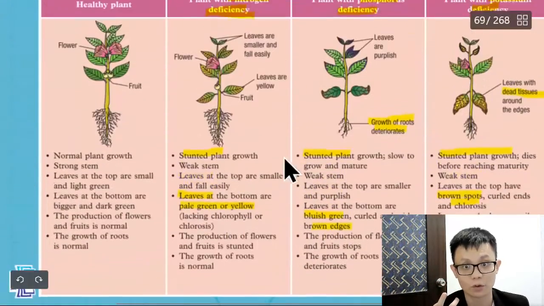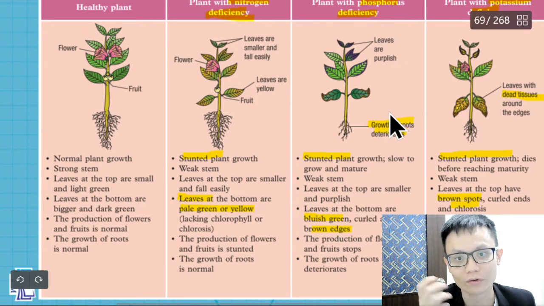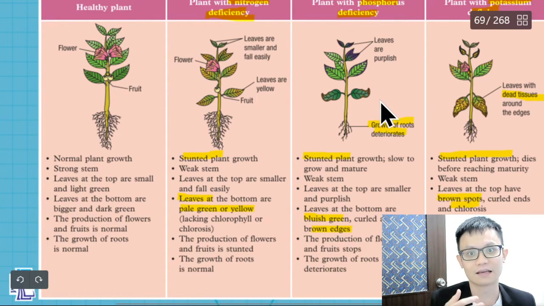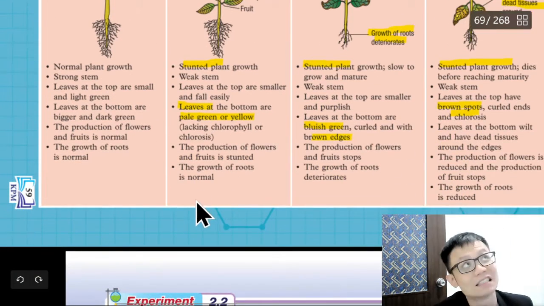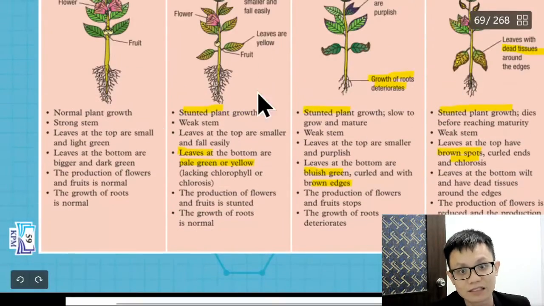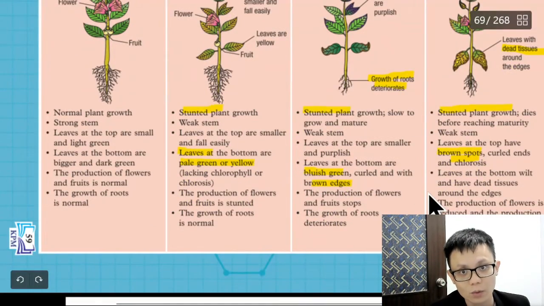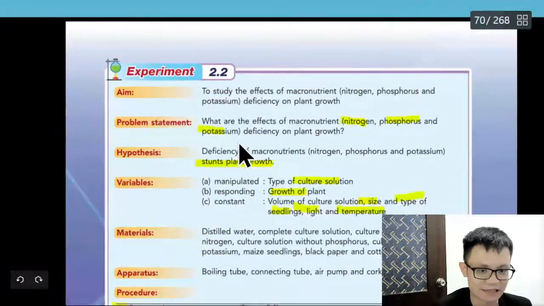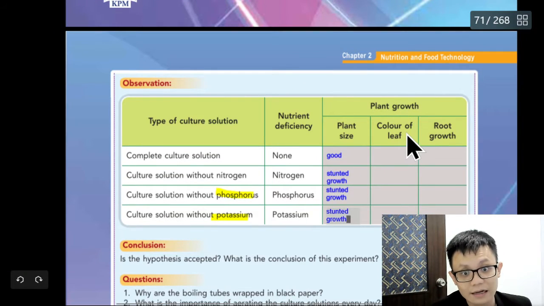How do I know? Because it's already given. Of course, it is not supposed for you to know. You should do the experiment. But it already shows you here. Usually when I teach IGCSE, they will start with the experiment, and sometimes they leave this empty for students to fill up. They don't give the answer. But for this textbook in Malaysia, they already give it. So you just memorize lah. It's a different exam format. Got pros and cons.